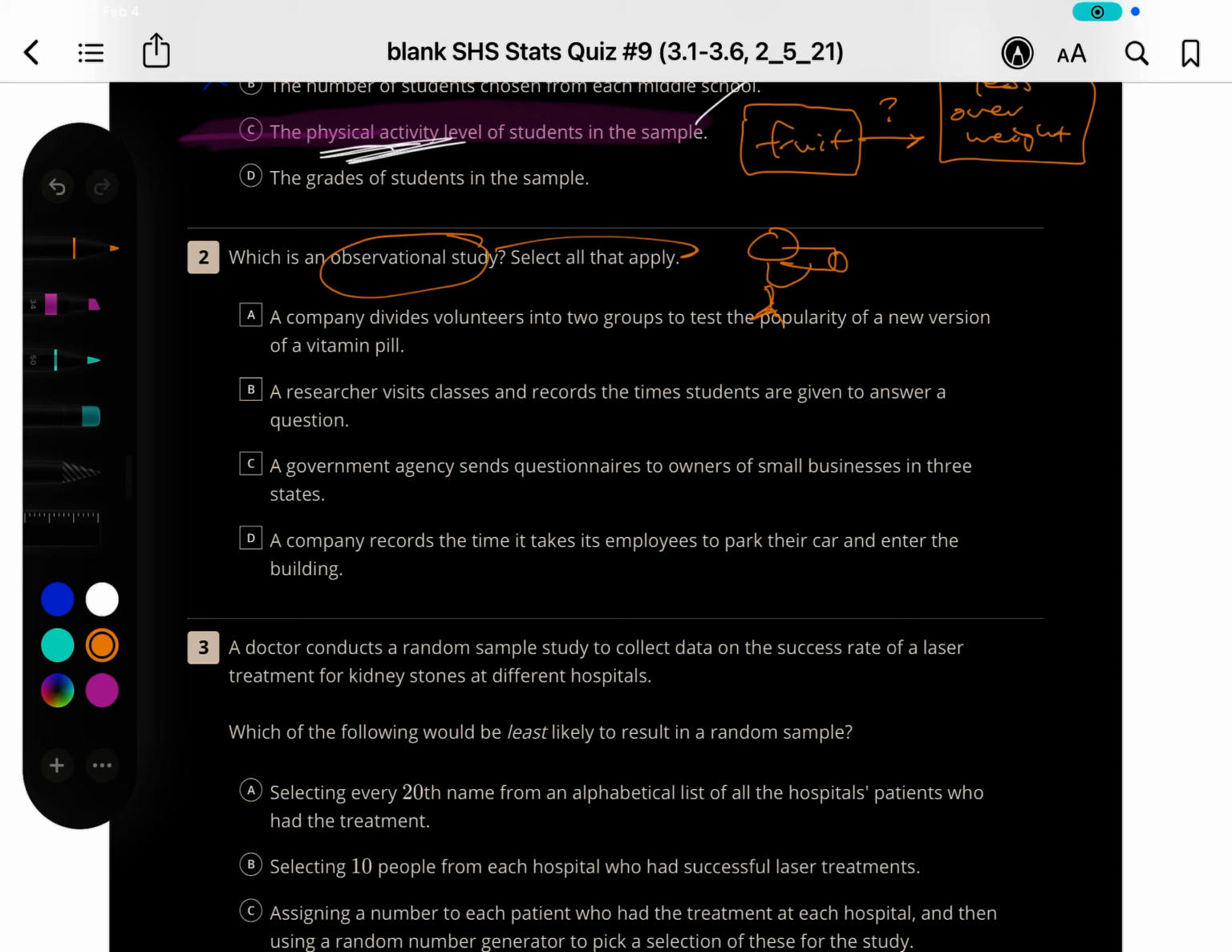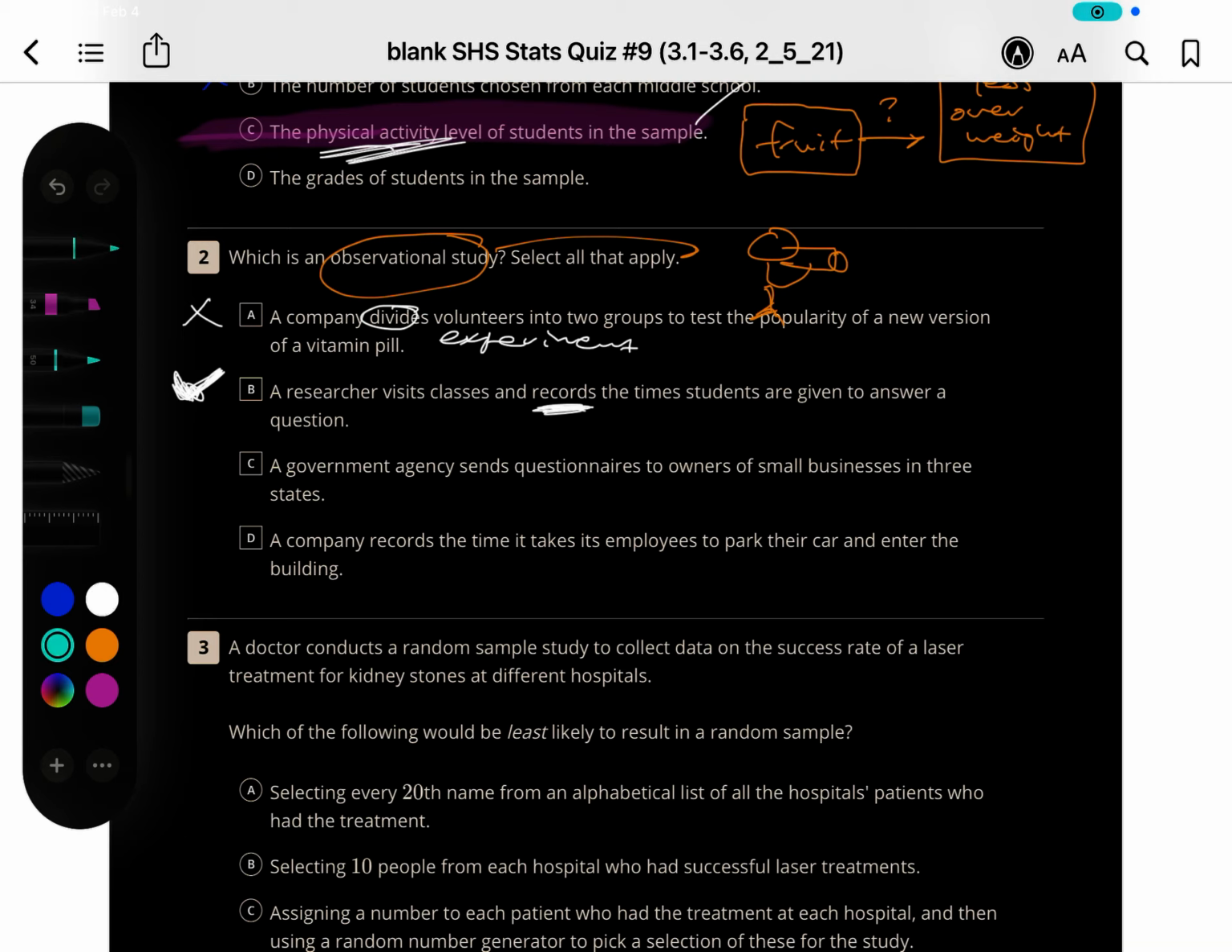Which one are they actually just watching? A company divides volunteers into 2 groups to test the popularity of a new version of a vitamin pill. So this one, the dividing, tells me it looks more like an experiment. A researcher visits classes and records answers given to a question. So you can sit there and record, that's fine. You're just watching, like bird watching if you think about it. What else do we got?